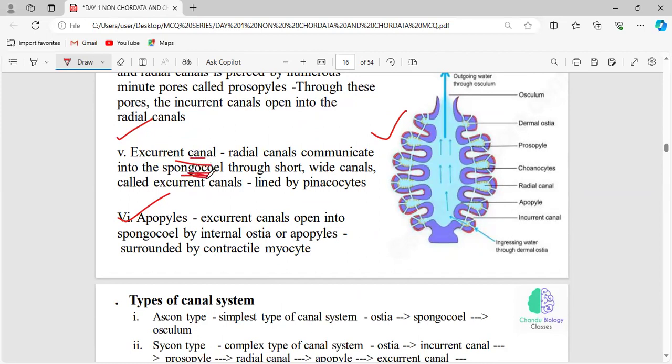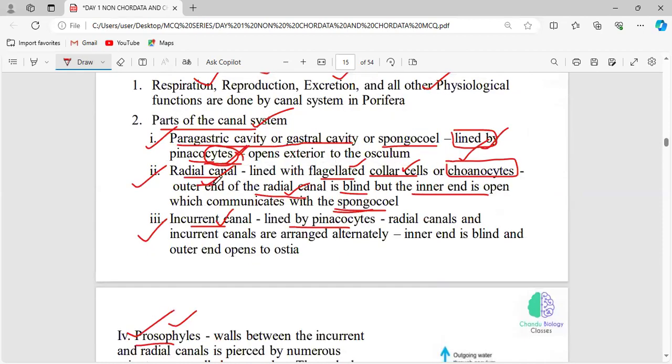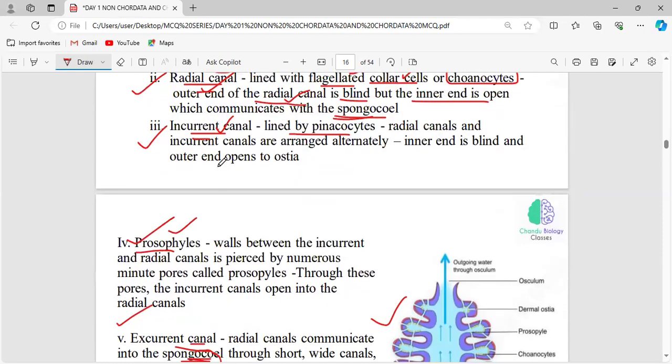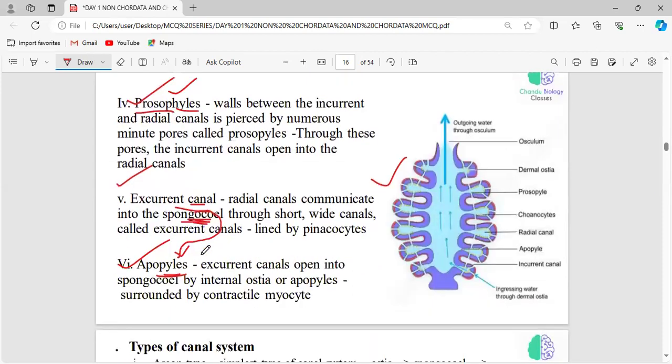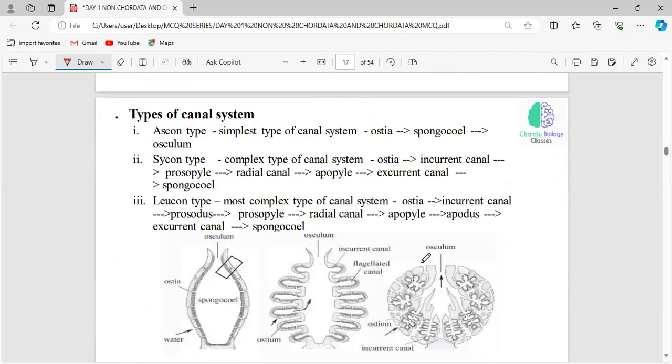Before it enters the spongocoel, the intermediate structure present is the apopyle. Just listen: the radial canal and the incurrent canal communicate with each other through the pores called prosopyles. In the same way, the excurrent canal and the spongocoel communicate with each other through the pores called apopyles, right? And just look at the picture also.